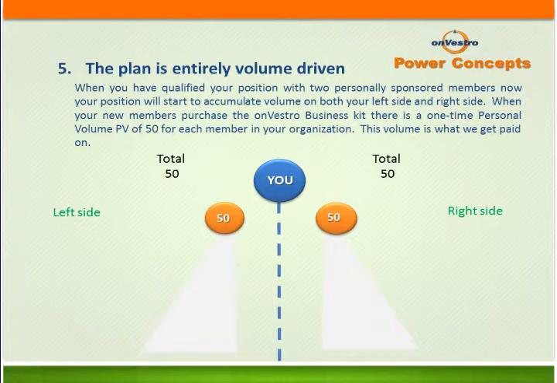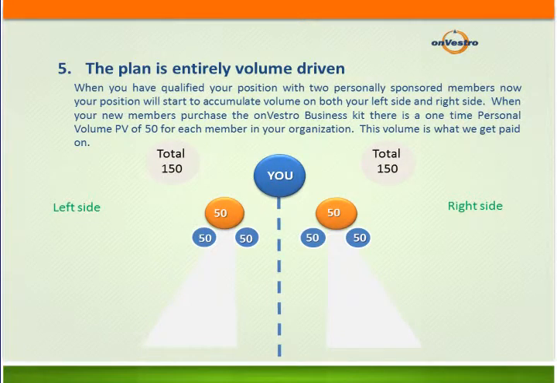And when new members come in and purchase the OnVestro Business Kit, and they start to purchase the OnVestro Wealth System, there is a personal volume of $50 that happens every single month. We shouldn't say one time, we should say monthly, because that's where that residual comes in. The product, the services, the strategies, concepts that we have in place, if you added all those things up, it would be over $800 a month. But we have a licensing fee of $50. That's where the organization starts to grow. That volume starts to grow.